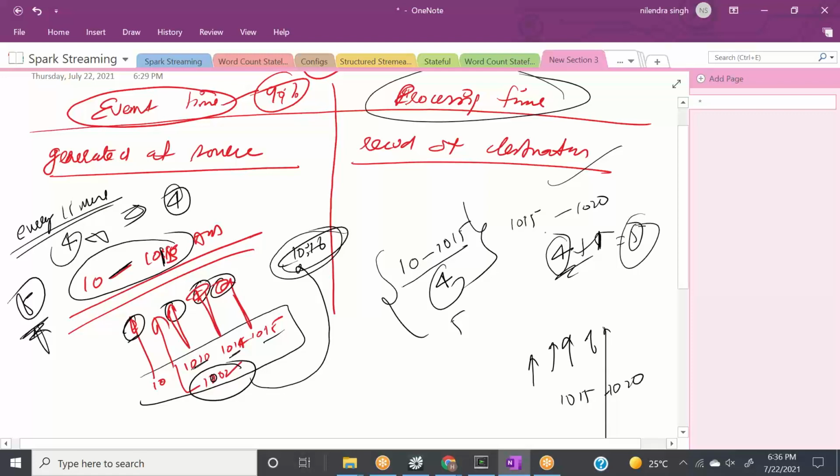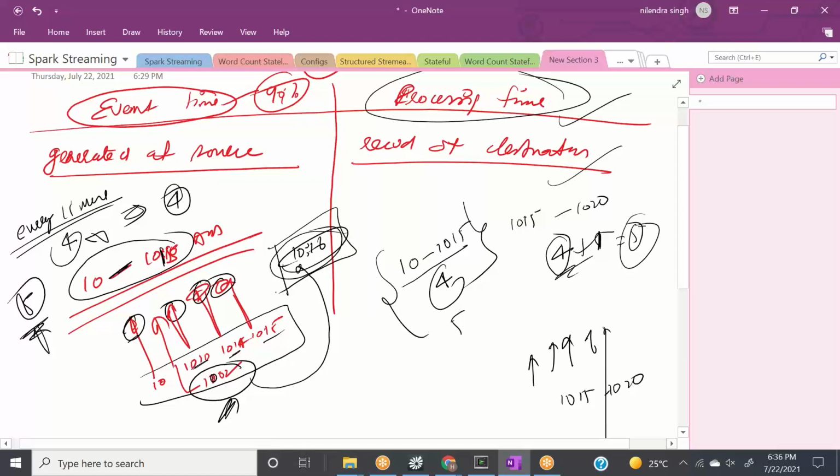So in this way, we have proved the problem with processing by receiving time. Now let's say we go by event time processing. So this is how receiving time processing works. In event time processing, there will be an event time attached to each event. So this will be in the metadata of the event, right? Even though this event arrived at 10:16,